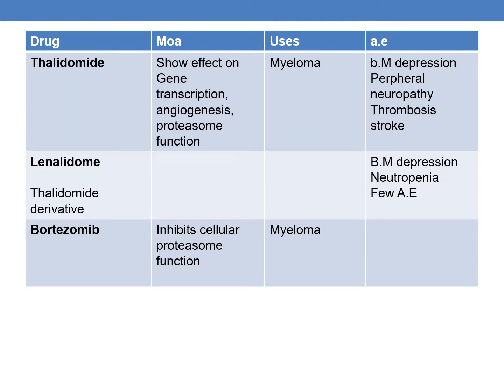The next drug is thalidomide. It shows effects on gene transcription, angiogenesis, and proteasome function, and it is mainly employed to treat myeloma. Adverse effects are bone marrow depression, peripheral neuropathy, thrombosis, and stroke. The next drug is lenalidomide. It is a thalidomide derivative. The mechanism of action and uses are similar, but it has fewer adverse effects. Among them, bone marrow depression and neutropenia may occur.